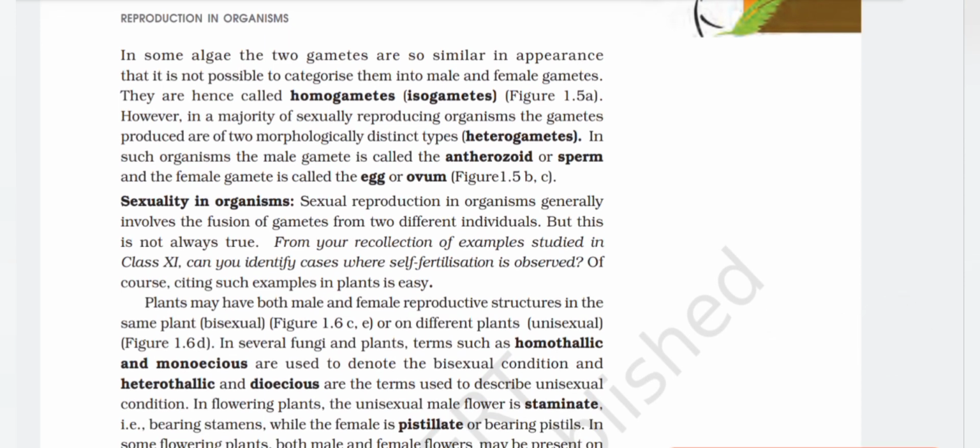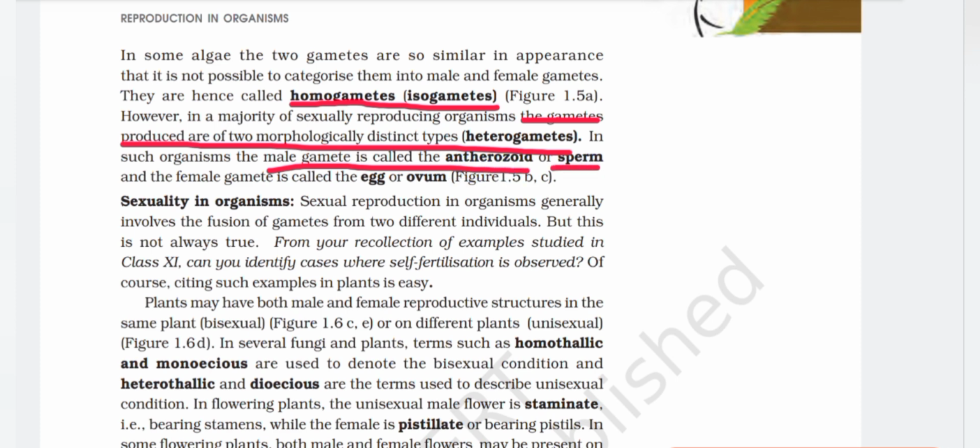They are hence called homogametes, that is isogametes, Figure 1.5 A. However, in a majority of sexually reproducing organisms, the gametes produced are of two morphologically distinct types, heterogametes. In such organisms, the male gamete is called the antherozoid or sperm and the female gamete is called the egg or ovum. Figure 1.5 B and C.